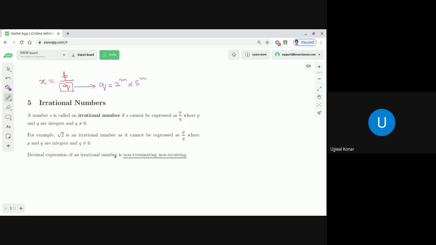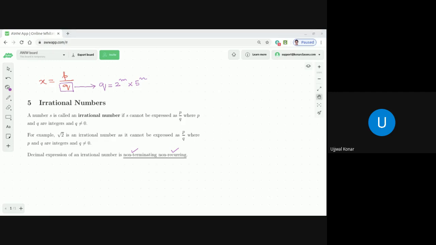Very important, dear students. Non-terminating and non-recurring, both are true at the same time. Unlike rational numbers, where you found that if the decimal expression of a rational number is non-terminating, then it must be recurring. Correct, no? If you notice. But in case of an irrational number, definitely its decimal expression is non-terminating and non-recurring.